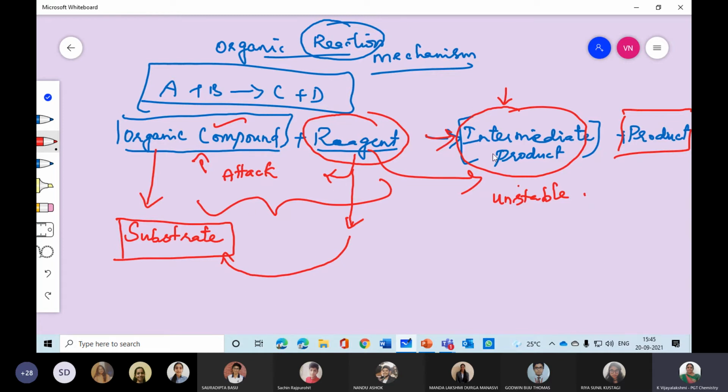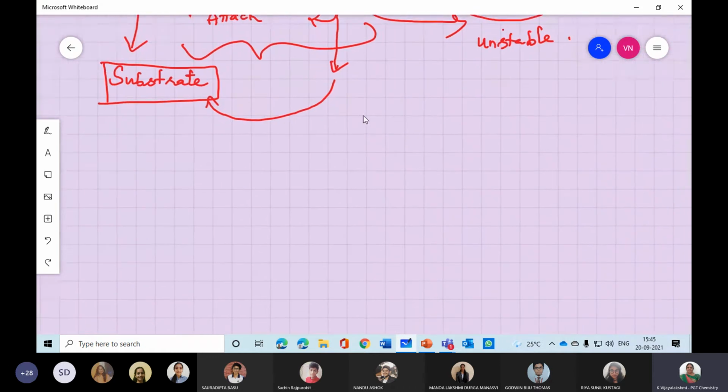Okay, now these two points. The third point: the intermediate product is unstable, and finally you receive the product. So this is an organic reaction. From this, what points do we get?